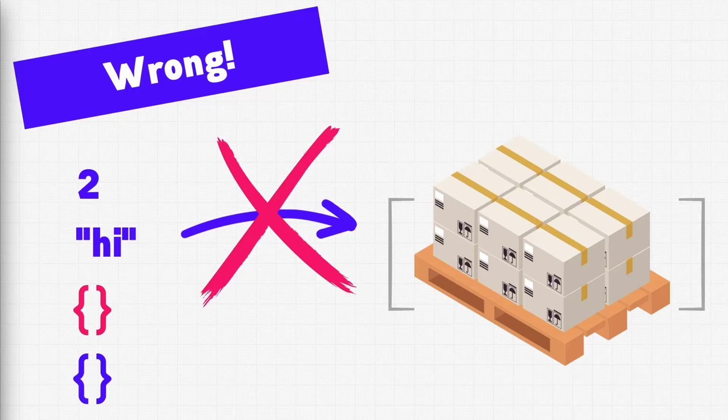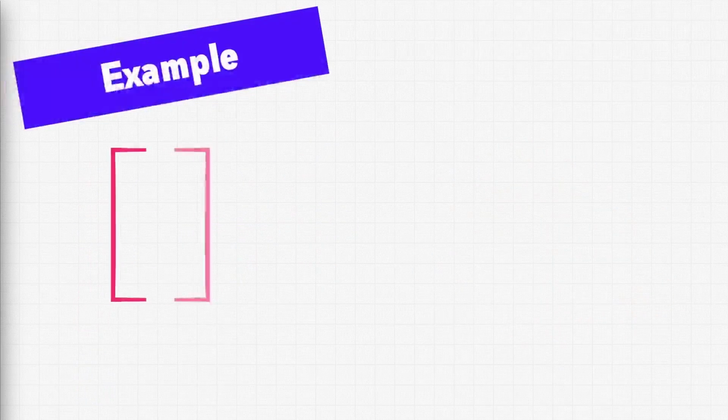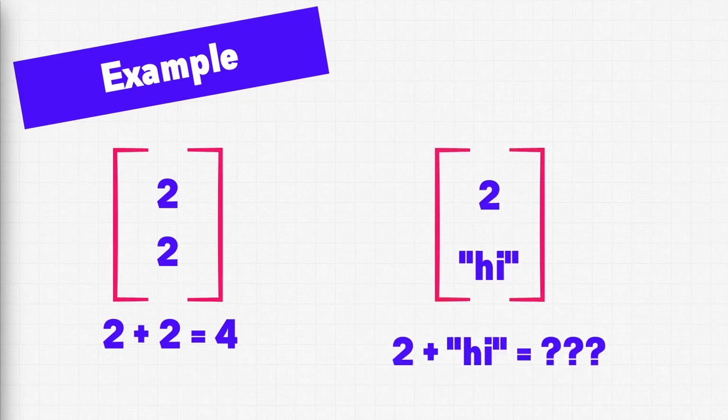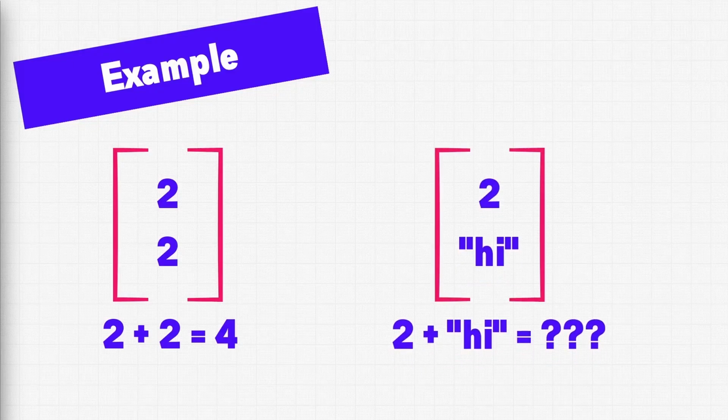So to prevent this, all elements in an array should have something in common. This makes it easier to write code because we can operate only on the common parts and then ignore the differences between the elements. Let's take a look at an example of operating on array elements. Let's say we wanted to add all the numbers in an array. If we only have the numbers in an array, then that's no problem. We can add all the numbers together and get a result. Now, if we start mixing different data types in an array and try to add them together, we may not get a result that makes any sense, or maybe the program crashes. Either way, this isn't what we want, and we don't want to have to write additional code to handle these situations. This is why we prefer to always use the same type within an array.